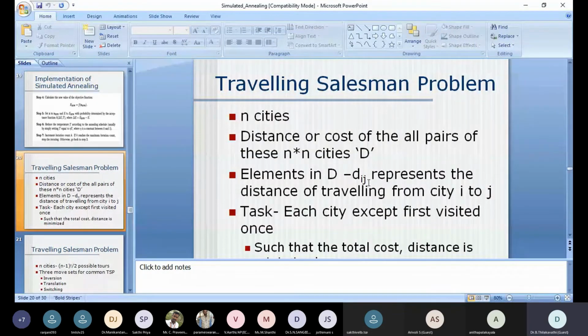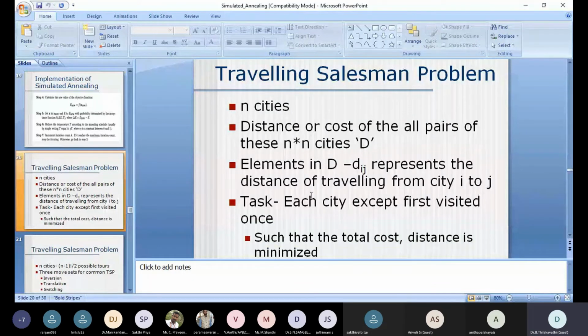So the task, as I already said, is that every city has to be visited once, such that the total cost and distance are minimum. This is the basic traveling salesman problem.